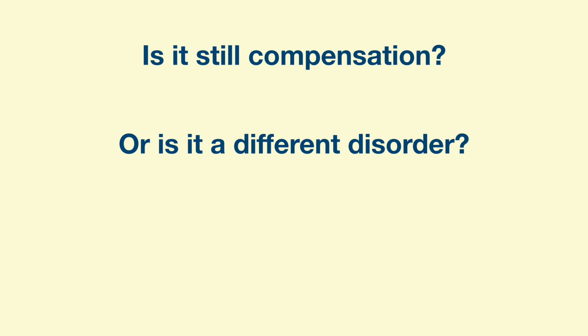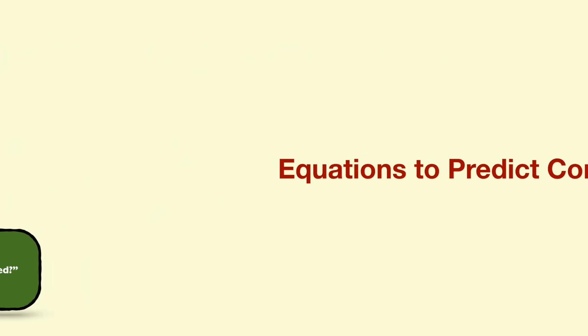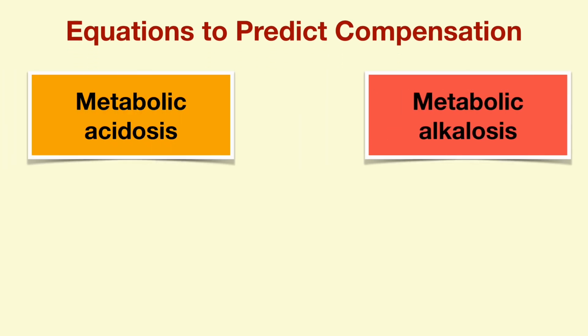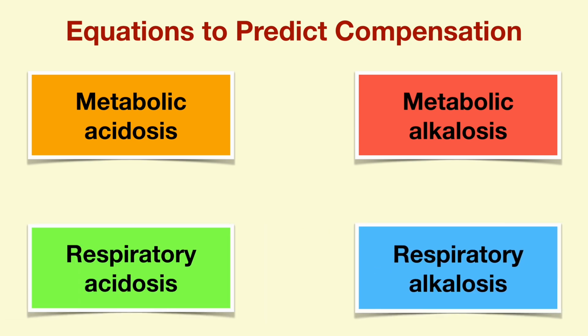To know that, we must know one thing, that is, how much compensation is expected. And that is why we have equations to predict compensation. And today we'll learn how to use them. To understand what equation to use, we need to know the primary process first. Is it metabolic acidosis, metabolic alkalosis, respiratory acidosis, or respiratory alkalosis? And from our previous videos, we know how to understand which is the primary process for any given ABG. If you haven't watched those videos, watch them first and then come back to this.